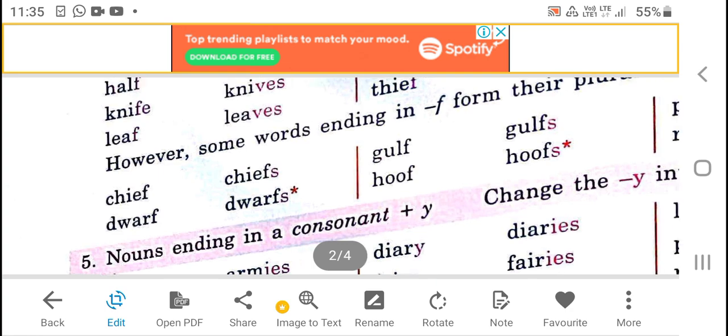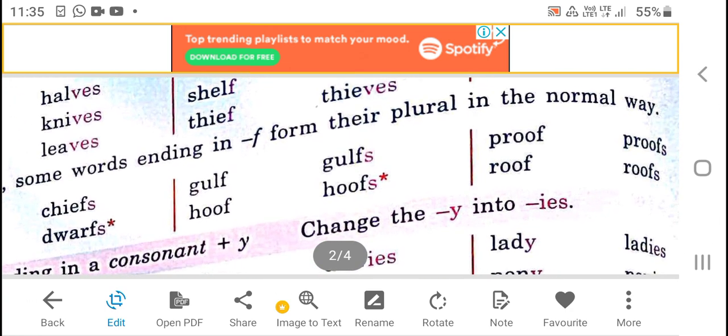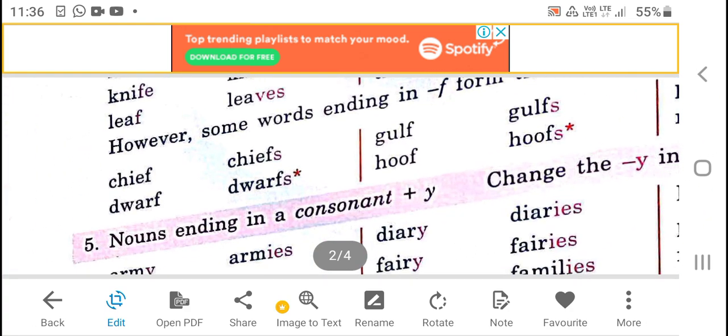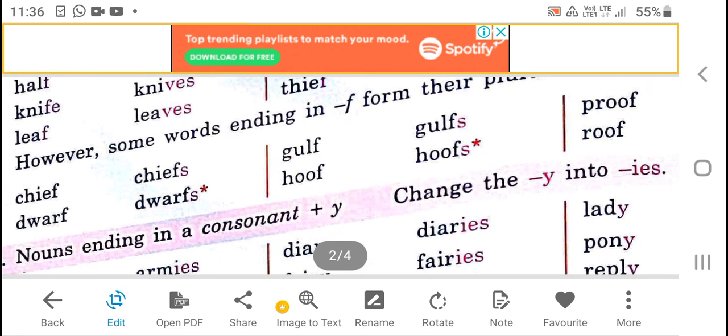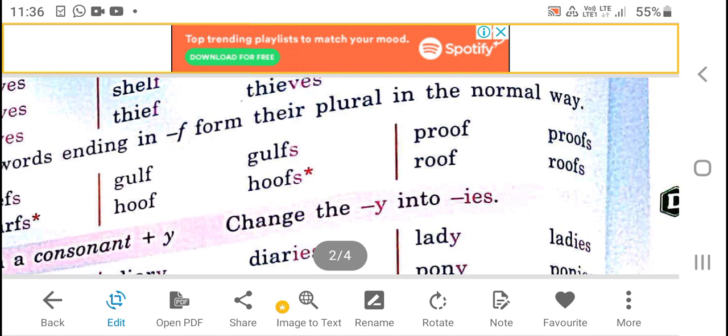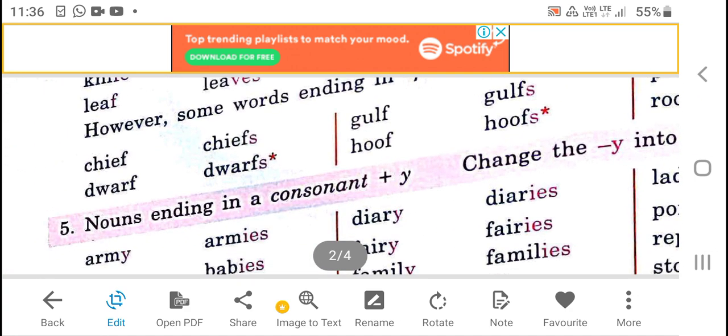However, some words ending in F form their plural in the normal way, we are to add only S. Chief, draft, gulf, hoop, proof, roof, and add only S.